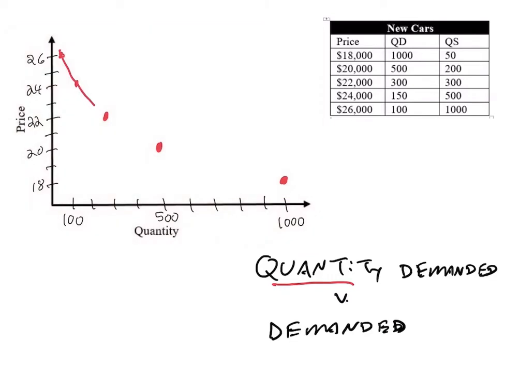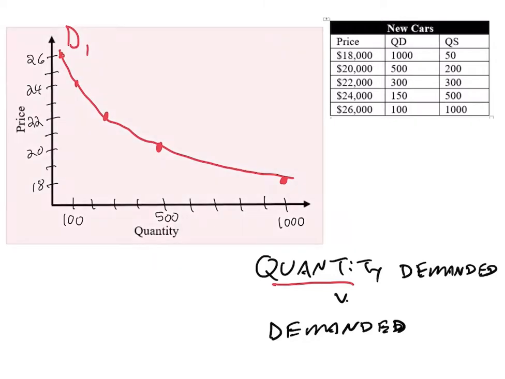So we have a demand curve that slopes downward and to the right, showing the law of demand: as prices go up, demand goes down. We have lower quantity demanded at higher prices. I'm just going to get rid of some of my little marks there. So that's quantity demanded. Now, the difference between that and demand: if we're talking about a change in demand, that means this whole line will shift one way or the other.